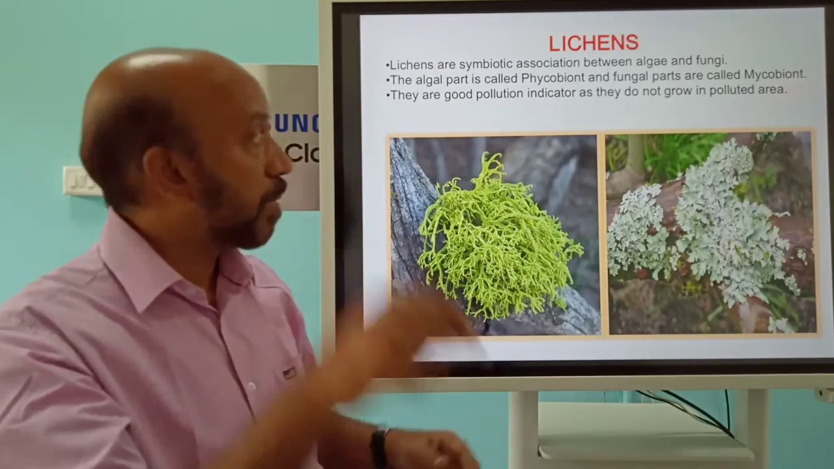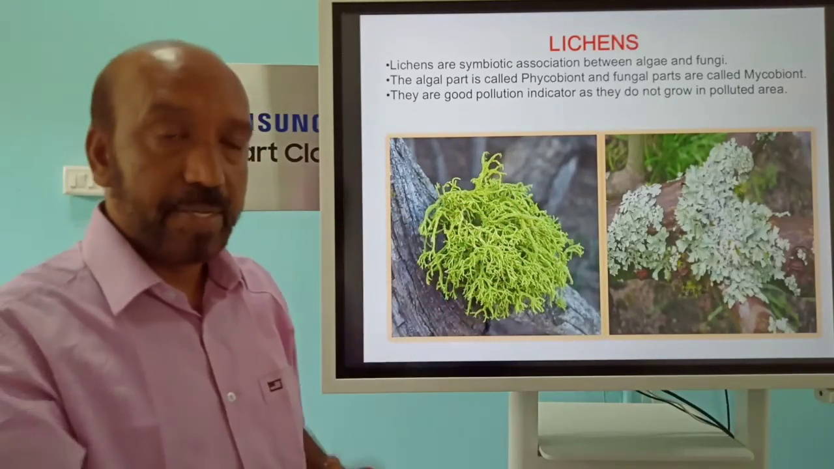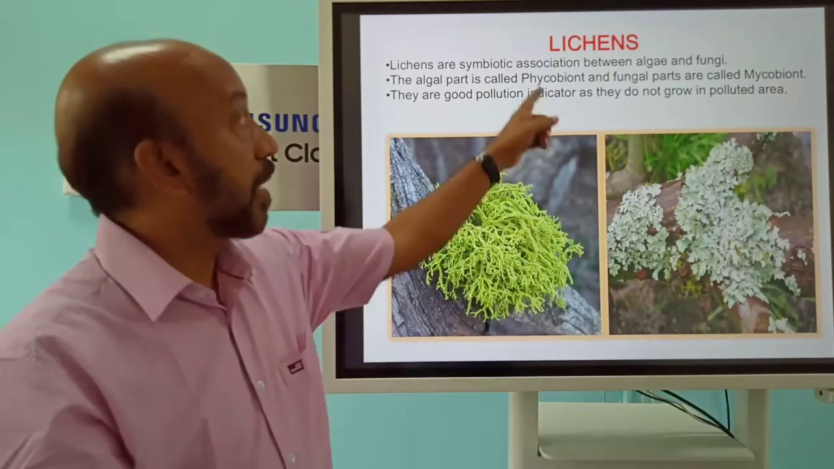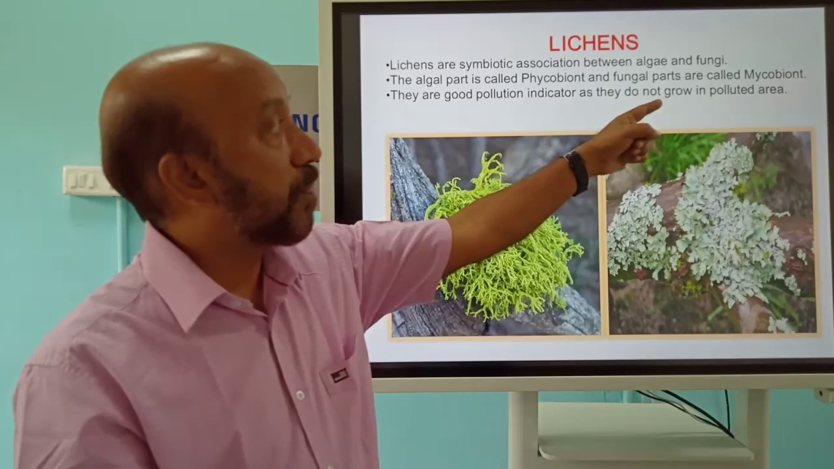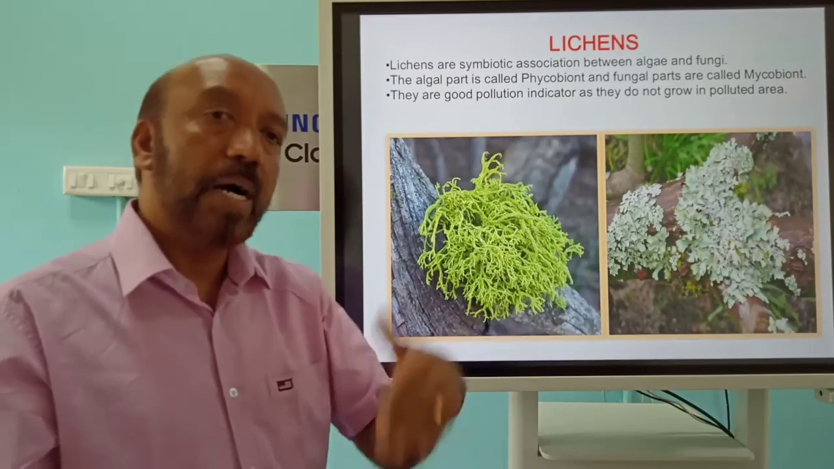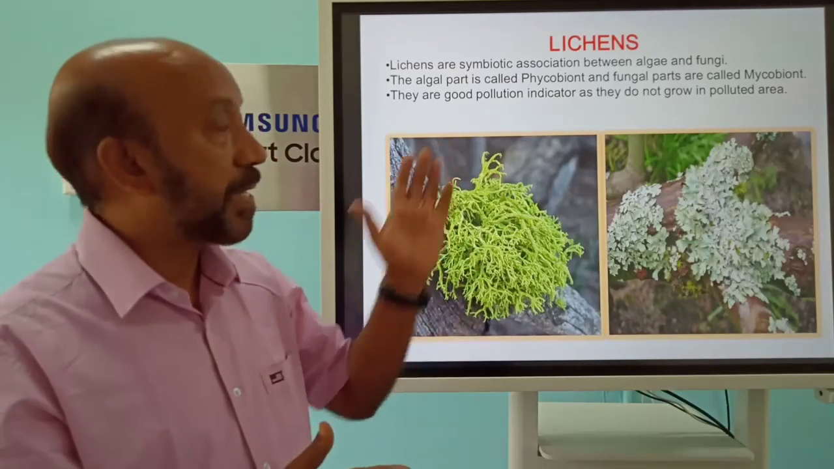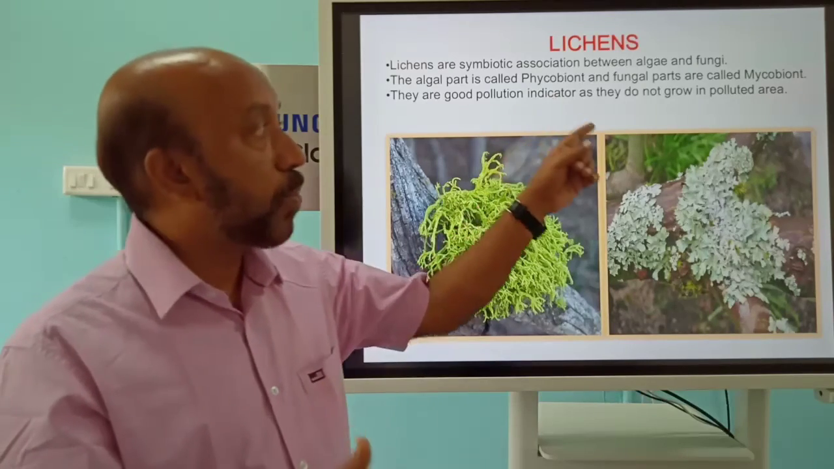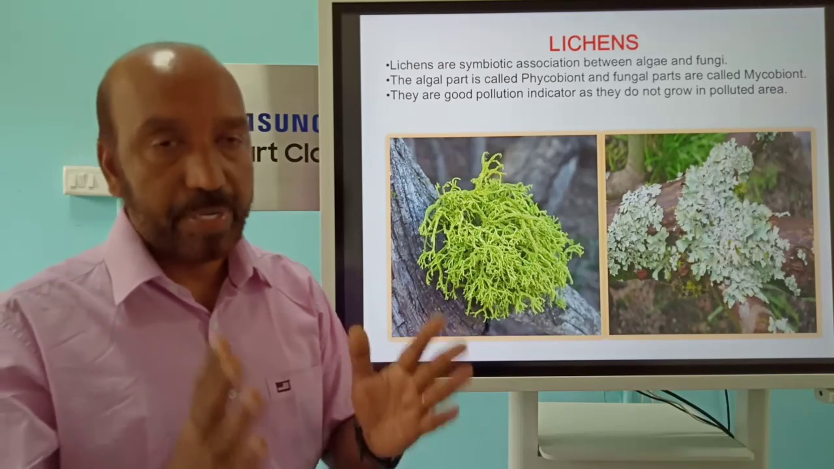The fungal part of the lichen is called the mycobiont. Mycology is the study of fungi. Phycology is the study of which one? The algae. So you can remember that. Here the algal part of the lichen is called the phycobiont, and the fungal part is the mycobiont. One will absorb the nutrients, and the algae will prepare the food by chlorophyll pigments. The important thing about lichens is that they are called ecological indicators. That means they don't grow in a polluted area because they cannot survive as a single unit. Thank you.